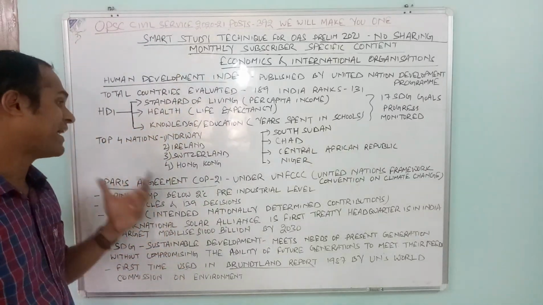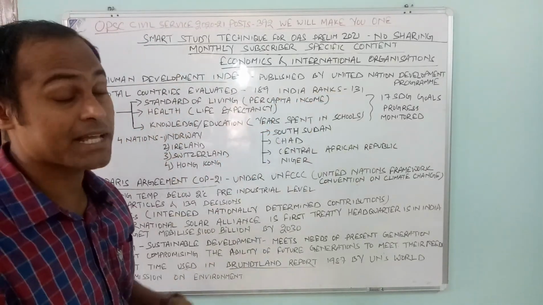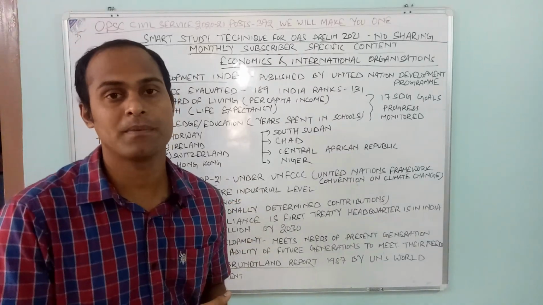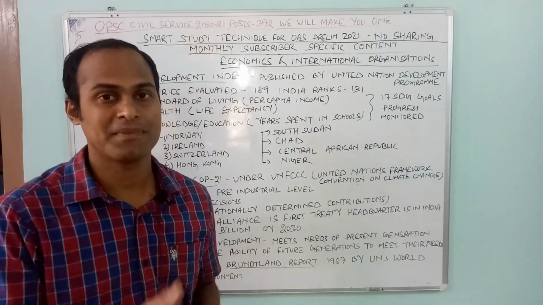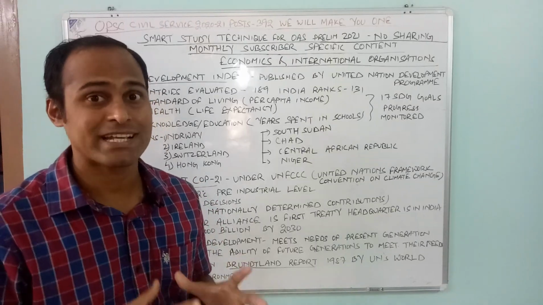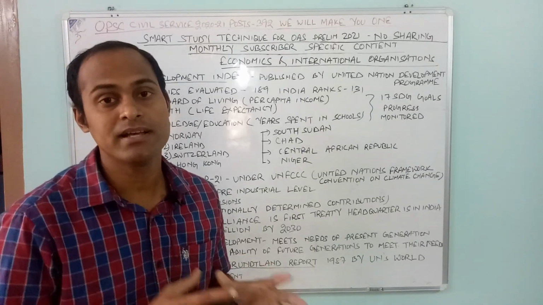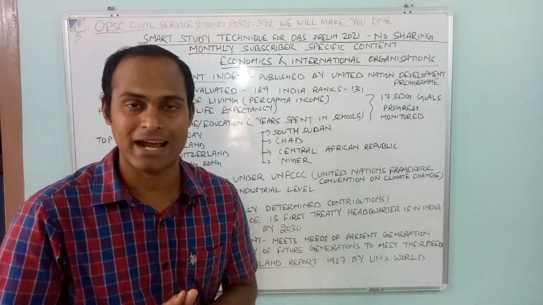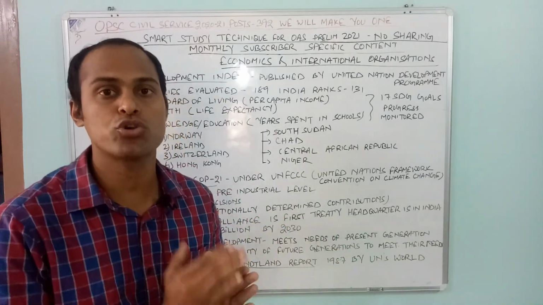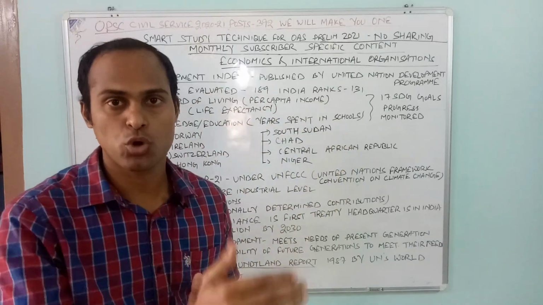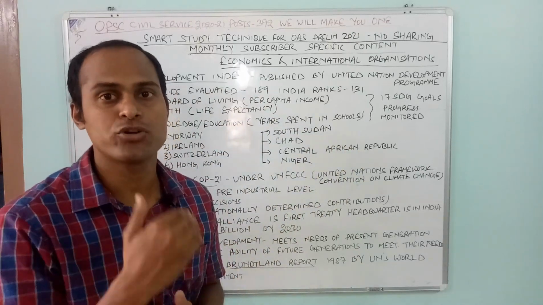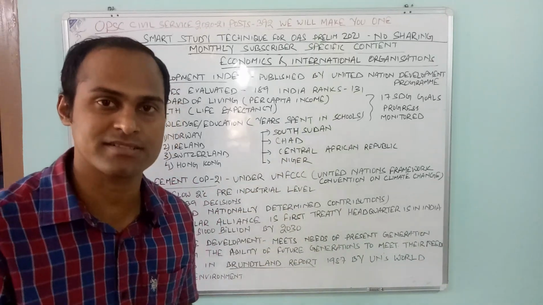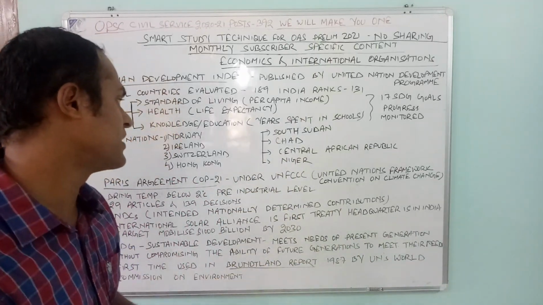Coming to the Paris Agreement, it is very important from the economics perspective as well as the environment perspective. From the economics perspective, because economics today is delving into the sustainability we have to maintain in order to have a higher growth rate. Even if you want a higher growth rate, you still have to maintain sustainability.